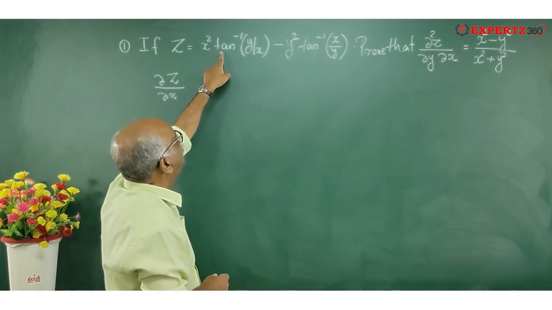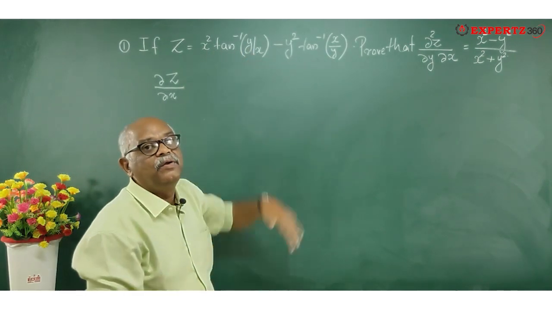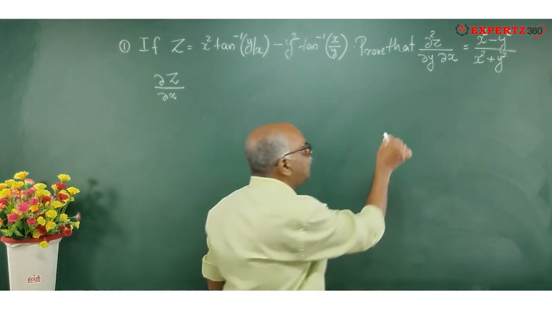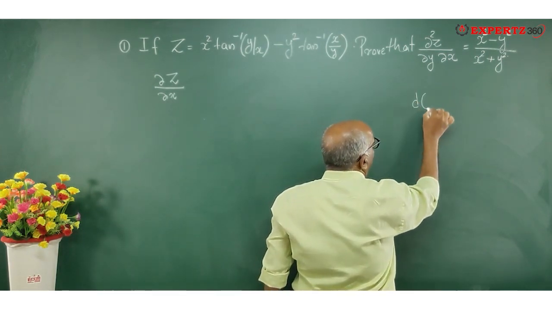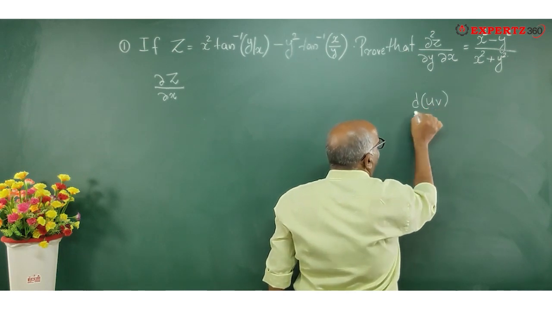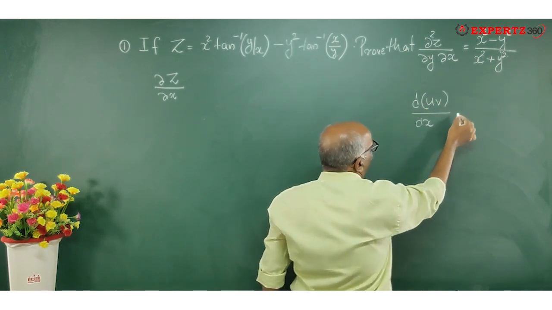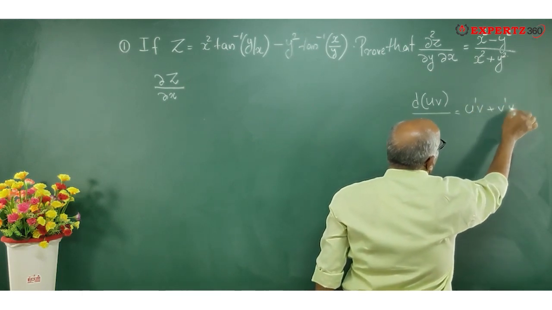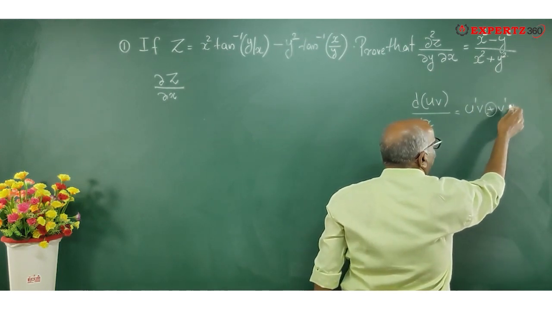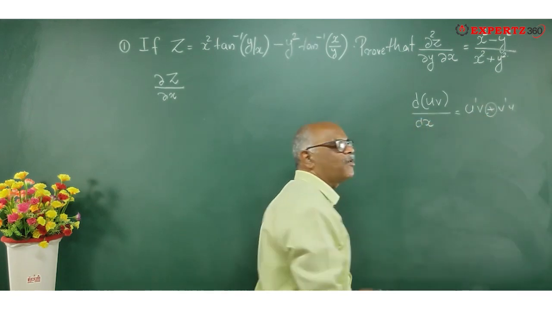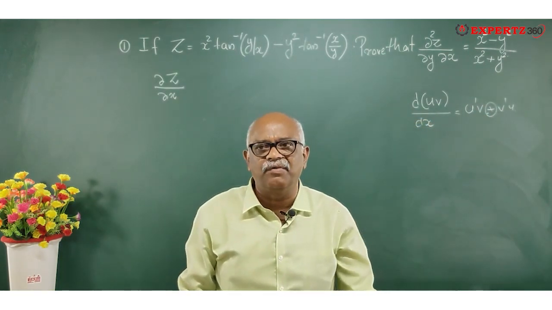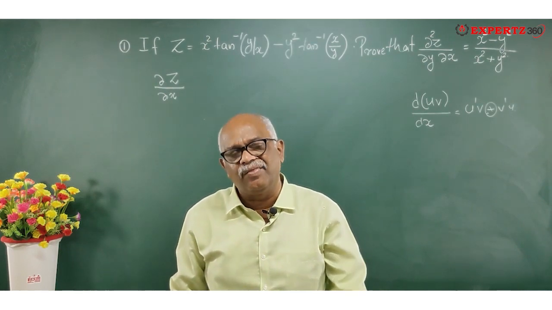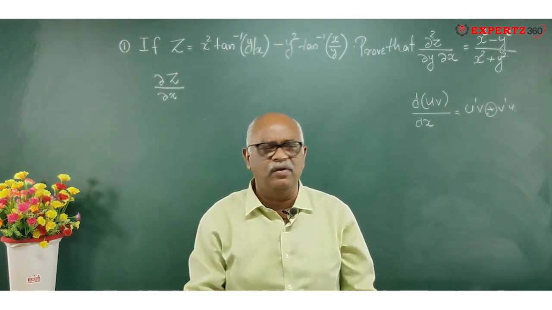See, x square tan inverse y by x. That is the u into v form. How will you differentiate uv? See, d(uv) with respect to x is equal to u dash v plus v dash u. Plus sign is there in between, so I can interchange. So the first function into the differential of the second plus differential of the first into the second. You can just reverse it, no problem.